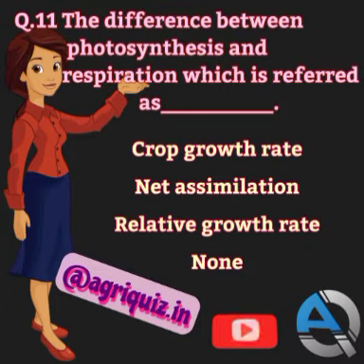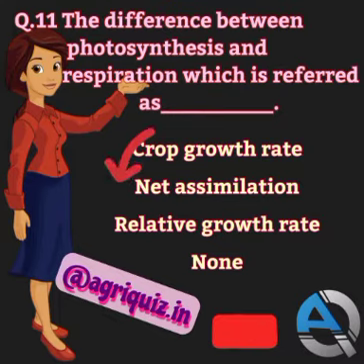Question number 11. The difference between photosynthesis and respiration is referred to as crop growth rate, net assimilation, relative growth rate, or none of the above. The correct answer is net assimilation. The difference between photosynthesis and respiration is referred to as net assimilation.